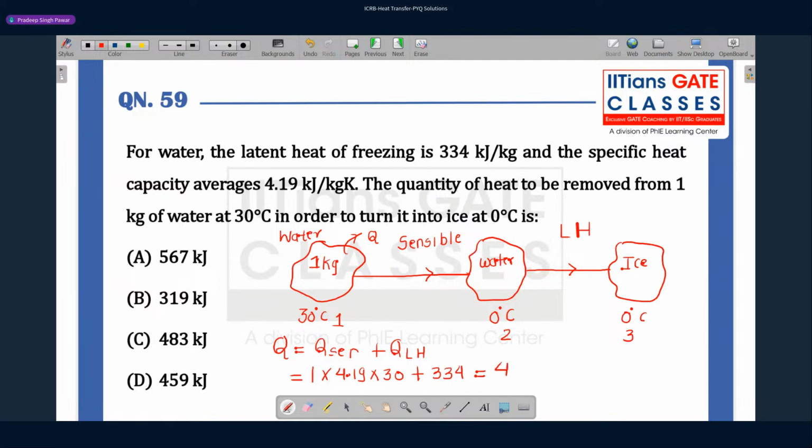This will be 459.7 kilojoule. So the answer is option D here. Let's move to the next problem.